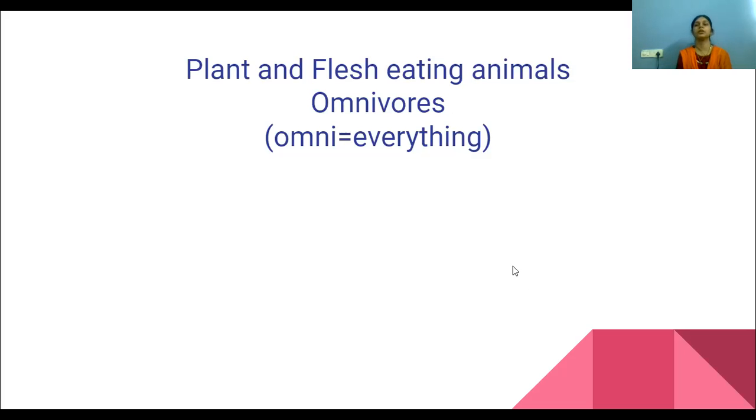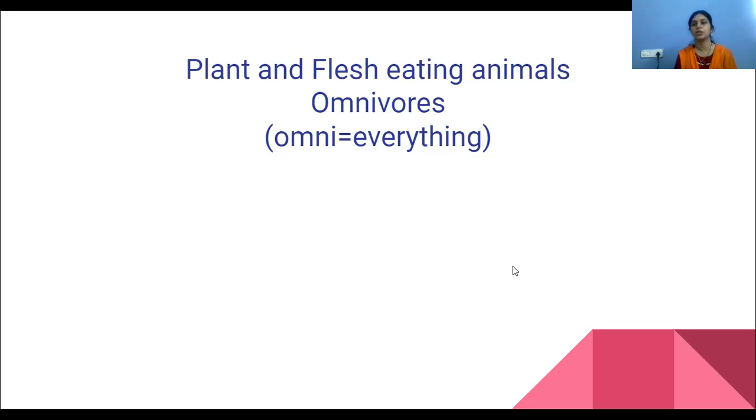We were discussing the third category of animals, which is the plant and flesh eating animals both. They are called omnivorous animals. Omni means everything. It means they eat plants also and they eat animals also. So can you think of any animal which is an omnivore? It means they will eat plant products also and animal products also. Yes, exactly. The humans.